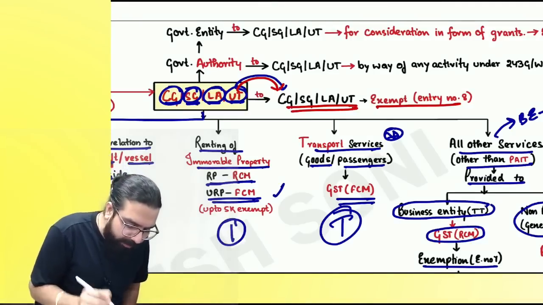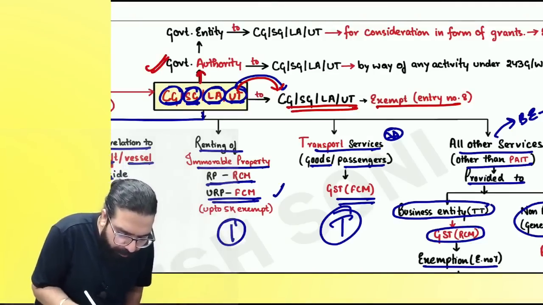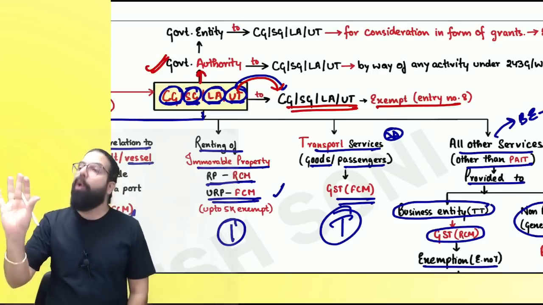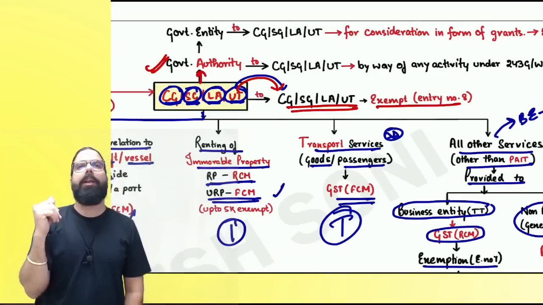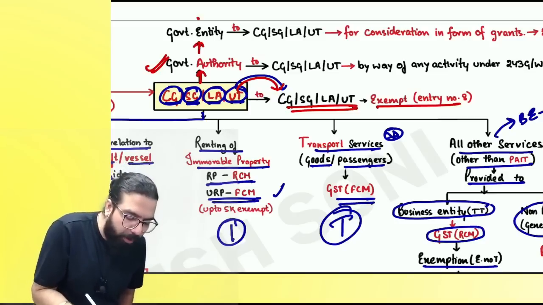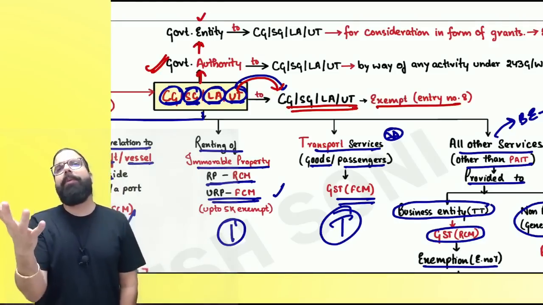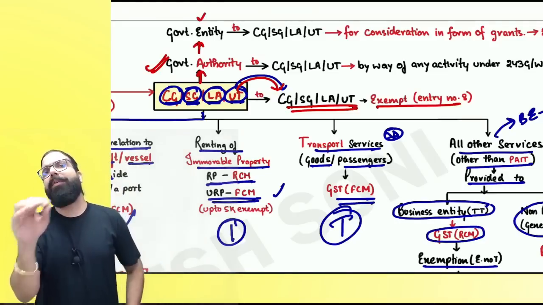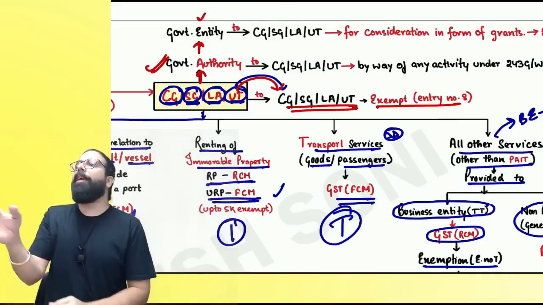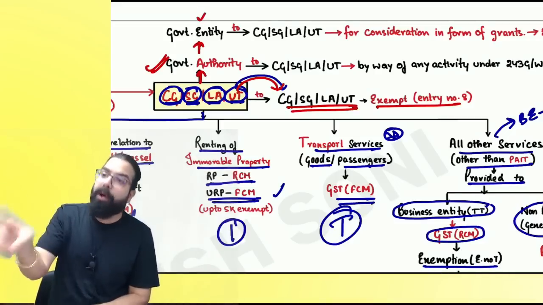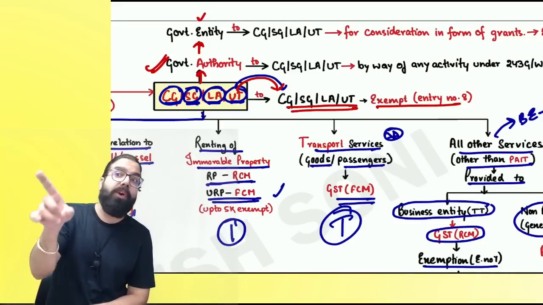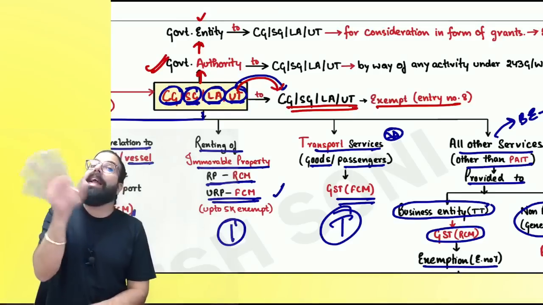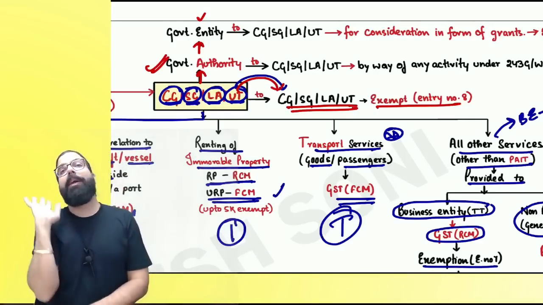The next one over here is governmental authority. Now, government forms governmental authority, and government also forms governmental entity. But the difference between both of them? Actually, 90% of the entity is owned by the government. Now, what happens? A governmental authority performs those functions which are listed under 243G and W. An entity can perform any function which government tells them.